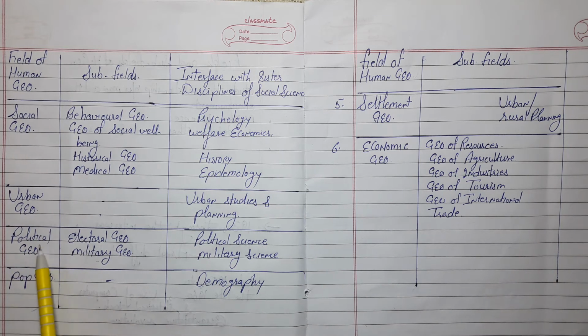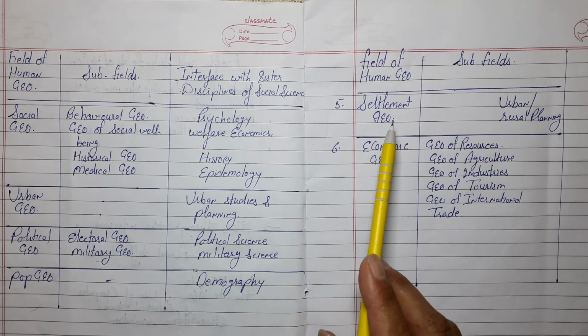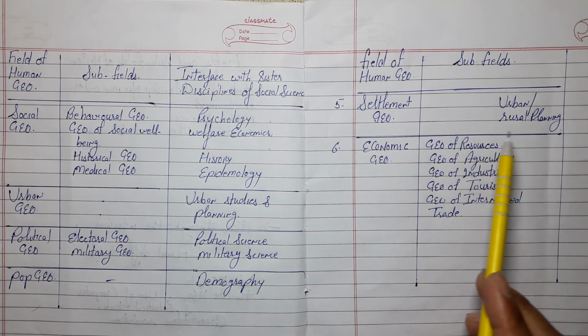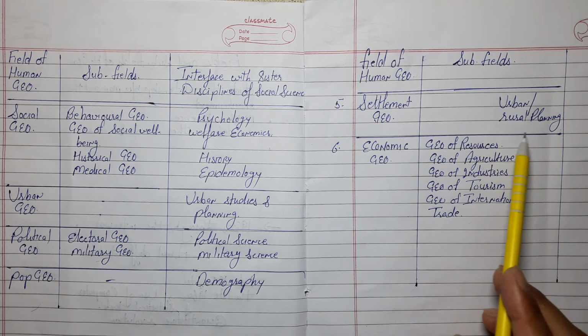You can see that political geography also includes political science and military science, and population geography also has the description of the demographic structure. And settlement geography also includes urban and rural planning.